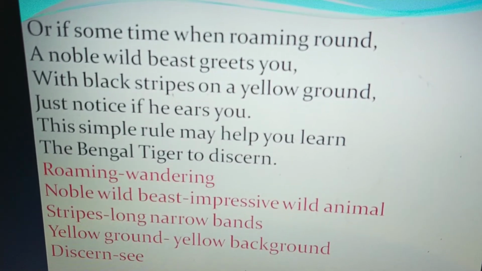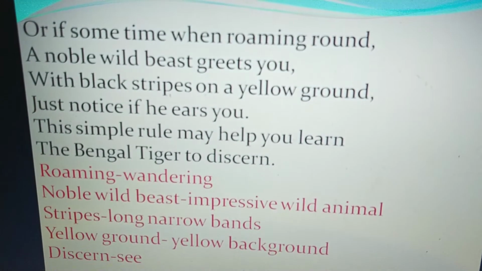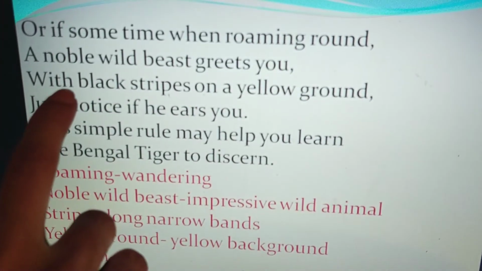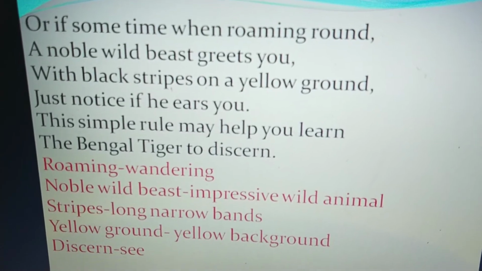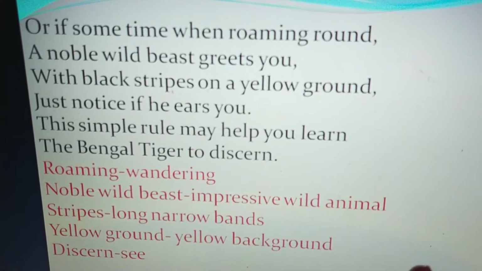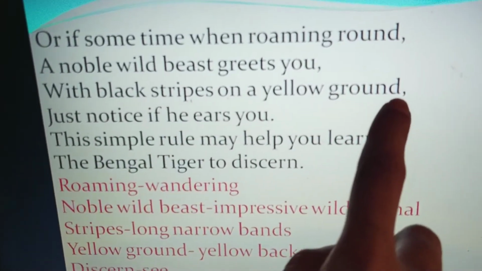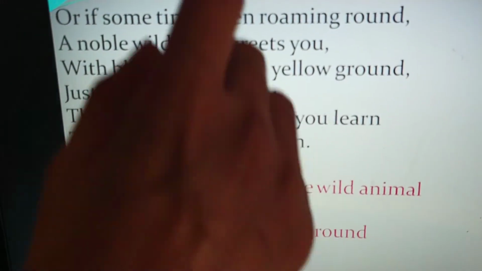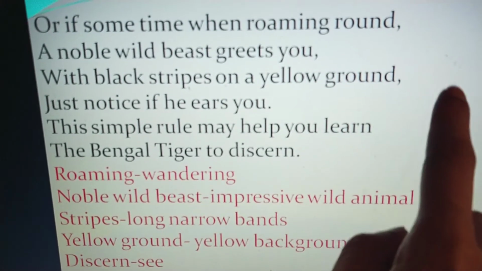Now what does the poet want to convey in this stanza? Let us see. The poet wants to say that if you are wandering in the forest and then you see a noble and impressive wild animal, that beast welcomes you in the forest, in his home, with black stripes on a yellow ground. Black stripes, that means the black bands on his yellow skin.